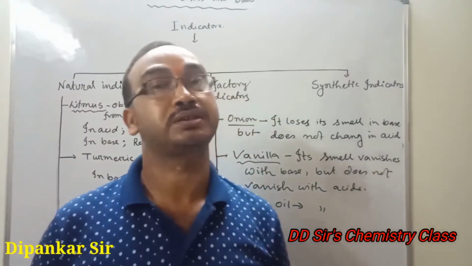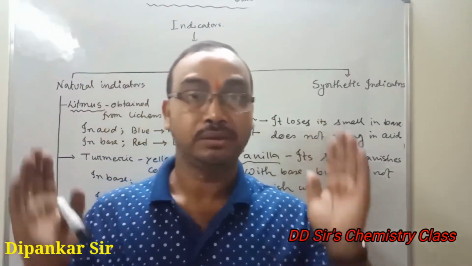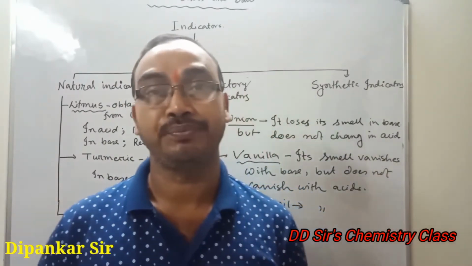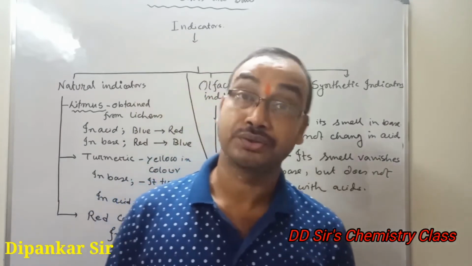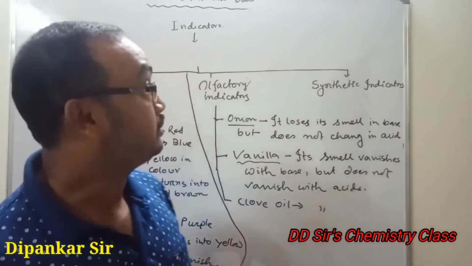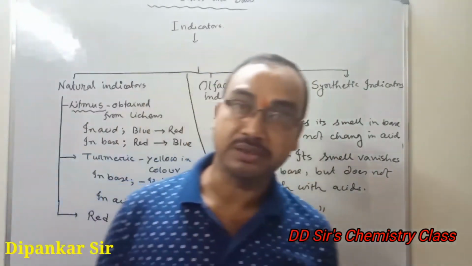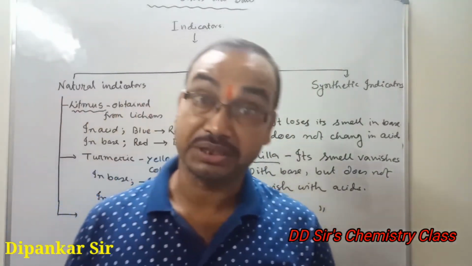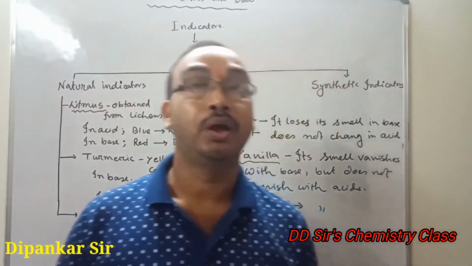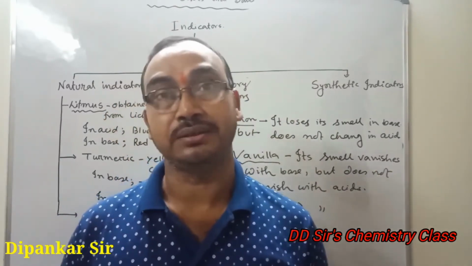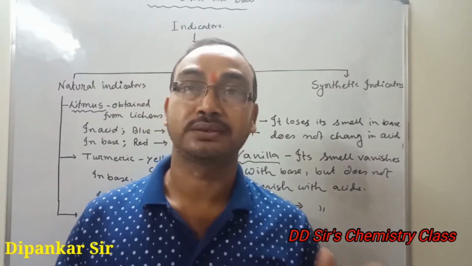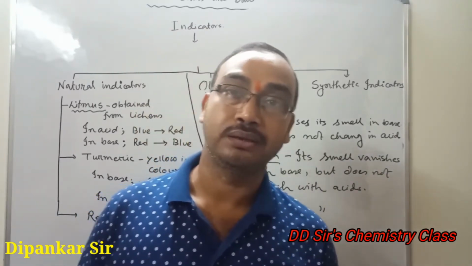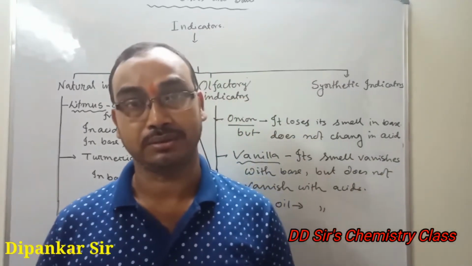After the discussion of indicators, we will discuss all the properties of acids and bases included in our CBSE syllabus along with salts. So let's start indicators. Indicators are chemical substances, some natural substances also, which indicate the presence of acid and bases, because acids and bases are colorless.